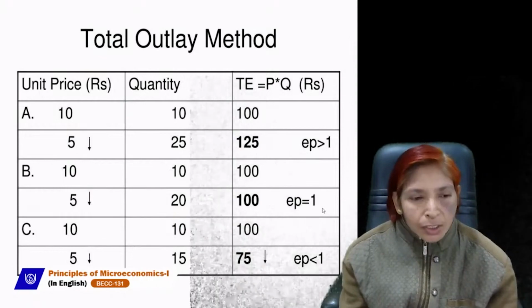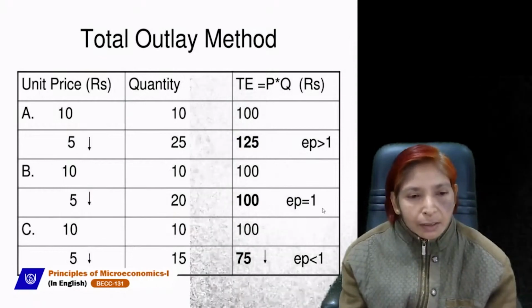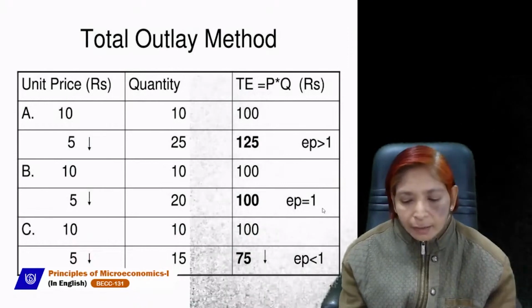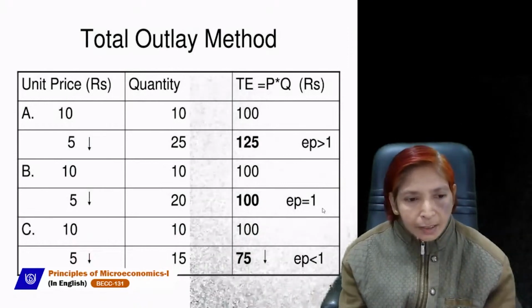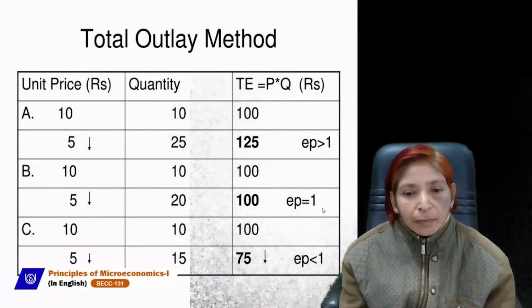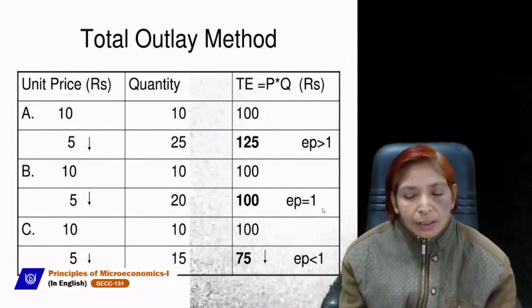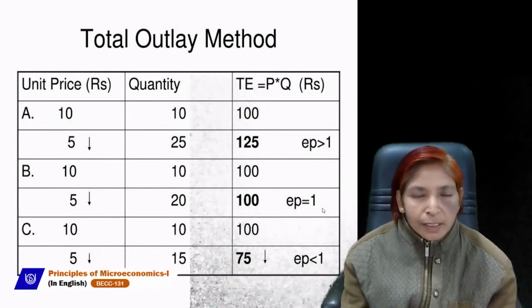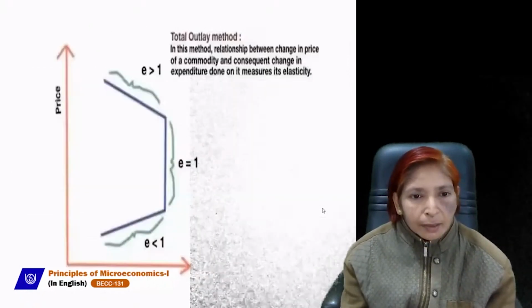If there is no relationship and total expenditure remains constant, whether price rises or falls, then demand will be unitary elastic. And if there is a positive or direct relationship between price and total expenditure, then elasticity of demand will be less than 1. This is the total expenditure method, or total outlay method.